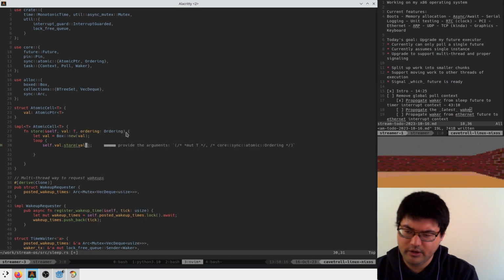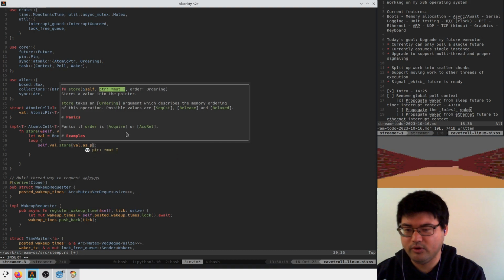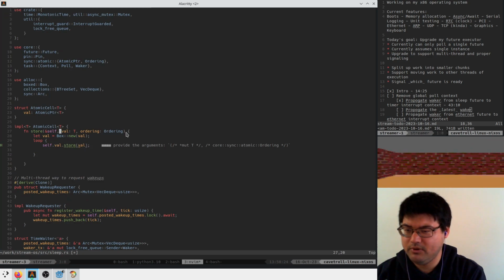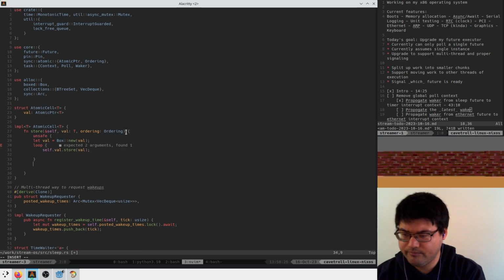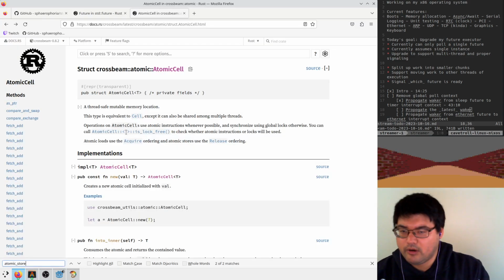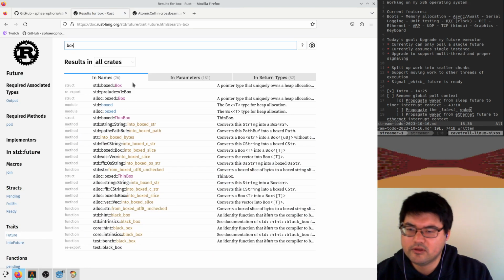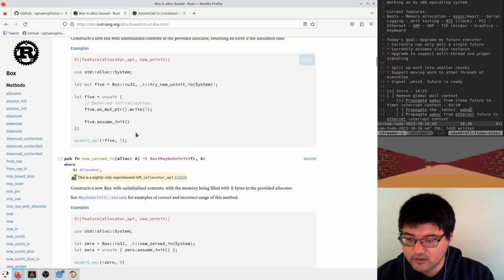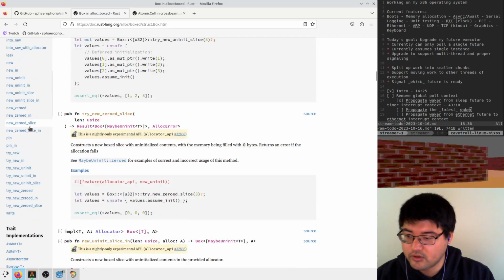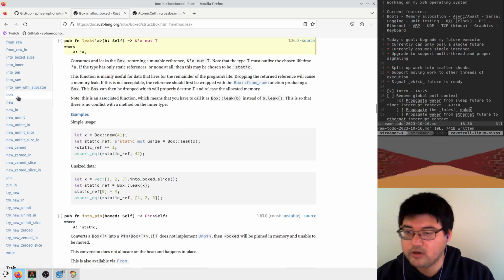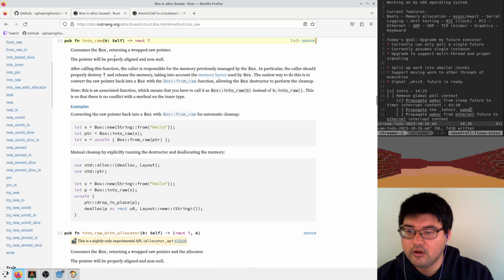So we would say what? This is the val as pointer. Can I not get the pointer from a box? Maybe you need unsafe here to do that. As pointer. Is there really no box as pointer? There's got to be a way to get the underlying pointer out of this thing. Is there not? Pin, no, new, leak. Oh, raw? Into raw? Consumes the box, returning a wrapped raw pointer.